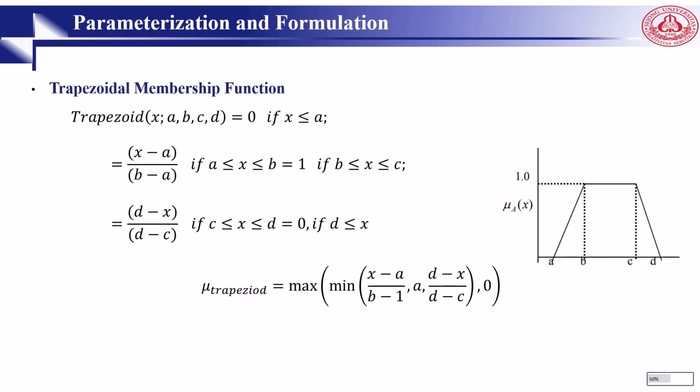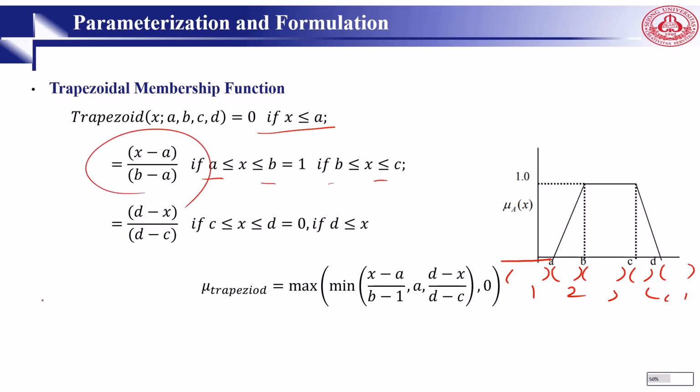The next one is the trapezoidal membership function. We can see here we need a, so minus infinity to a is one interval, a to b, b to c, c to d, and d to infinity, so 1, 2, 3, 4, 5. So we define trapezoidal(x, a, b, c, d) as 0 if x is less than a. Then for x between a and b and x between b and c, we go for this one. And for x between c and d and x greater than d, we go for this one. Finally, we can come with this one.